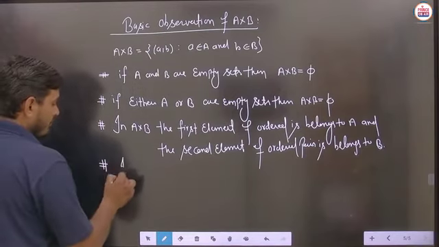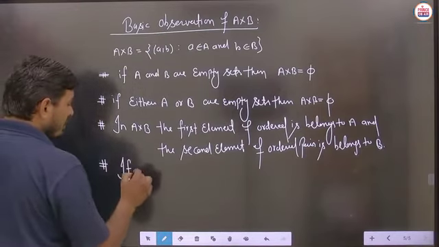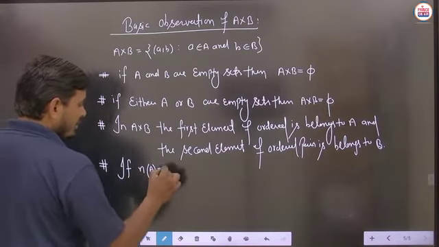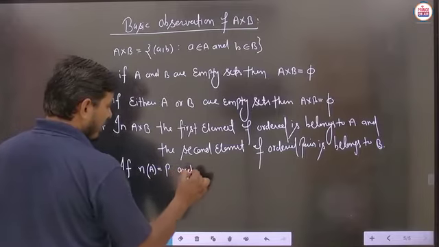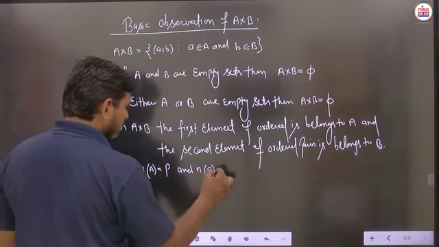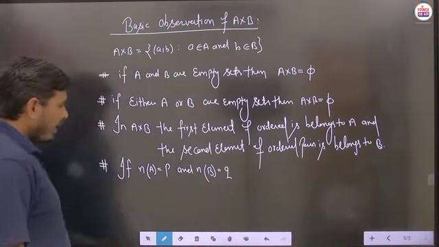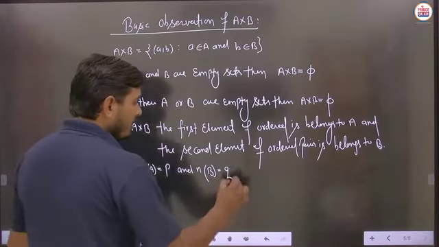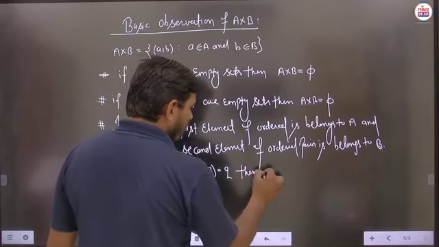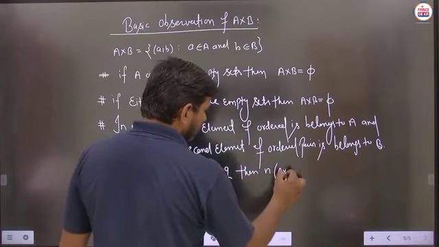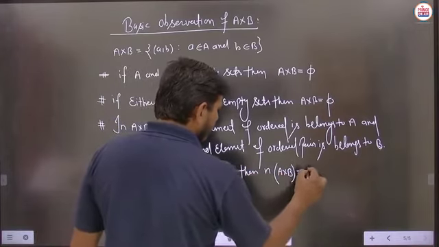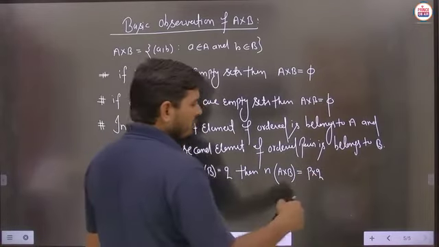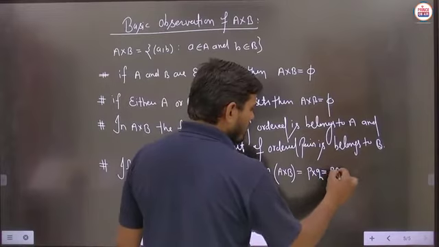So we can see that if the number of elements in set A is defined as P and the number of elements in set B is defined as Q, so let n of A be taken as P and n of B be taken as Q. Then the number of elements in A cross B is what? The number of elements in A cross B will be equal to P multiplied by Q, or you can just write this as PQ also, no problem.